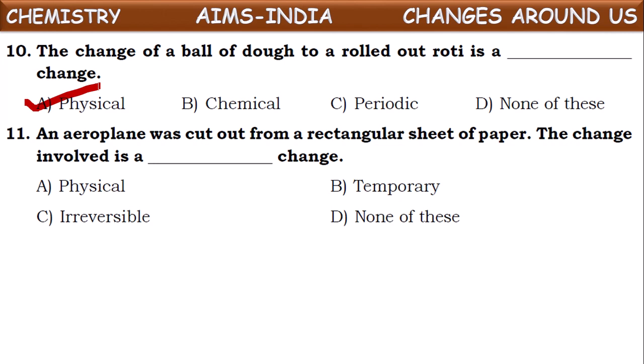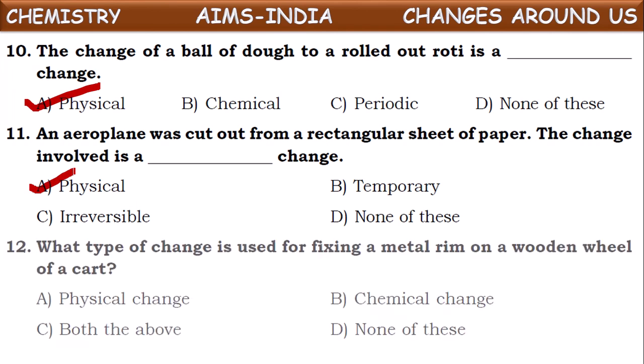Even though paper is cut, its chemical composition will not be changed. It remains the same. No new substance is formed. Only the paper is made into small pieces. That's it. But there is no change in its chemical composition, and hence we can say cutting of paper is one of the physical changes.